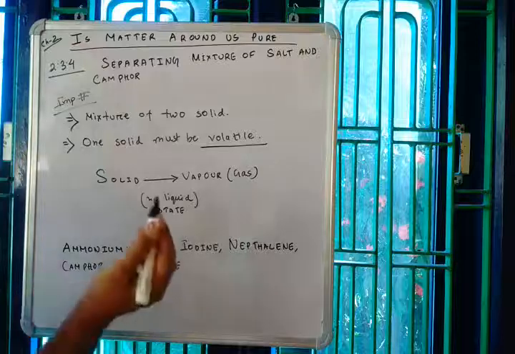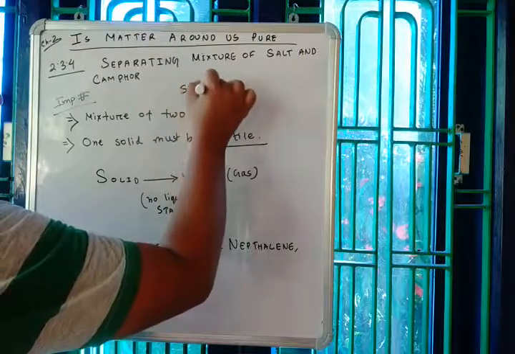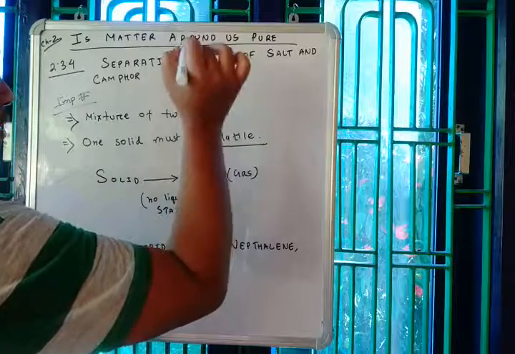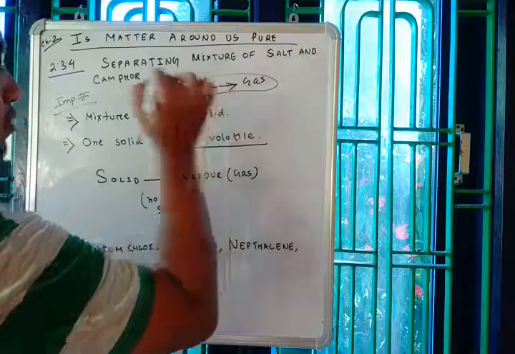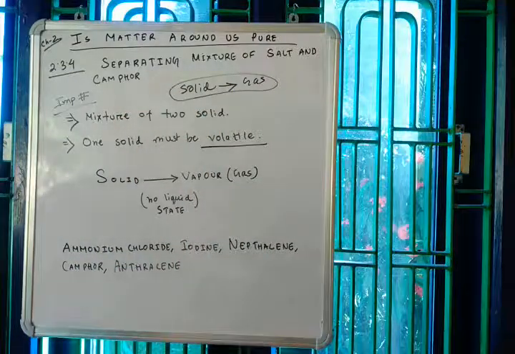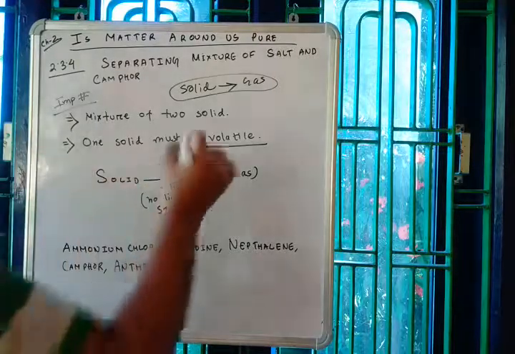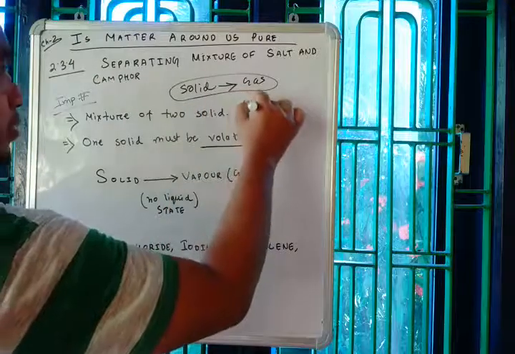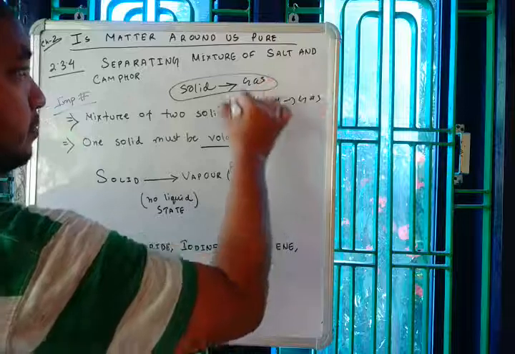Volatile means those substances which are easy to change from solid into gas, into vapor. That means those substances which are very easy to change into gas, either from solid or sometimes from liquid also, are called volatile.